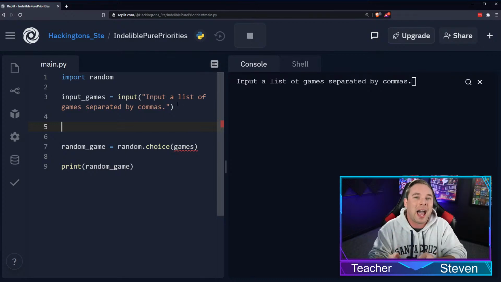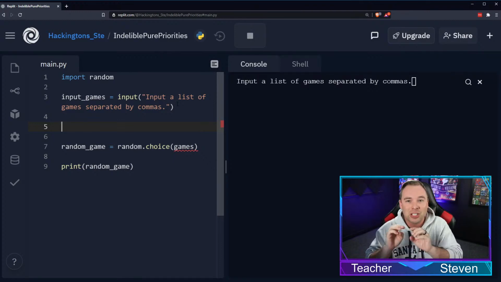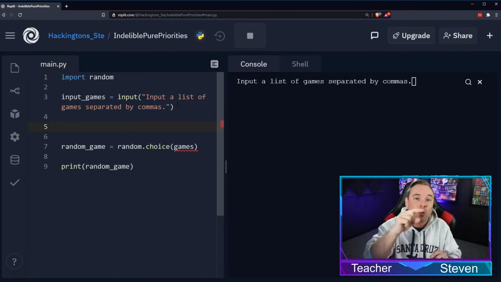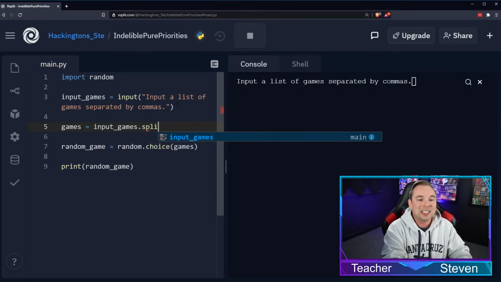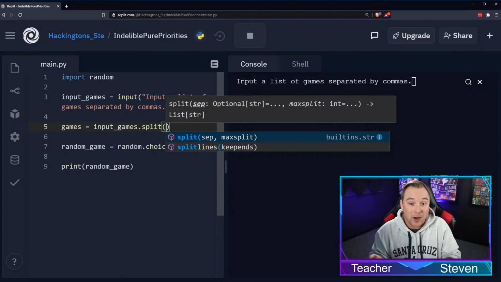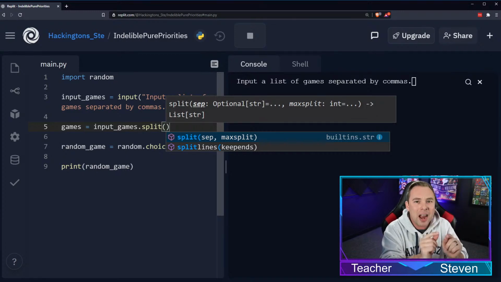Well, because we asked them to input their list of games using commas to separate them, we can actually use something called split to split that up and store it into a list. So we can create that games list again, and this time we're going to grab that input_games string and we're going to say split. And split is a function. The function takes a parameter. That parameter is the character that we're looking for to split at.